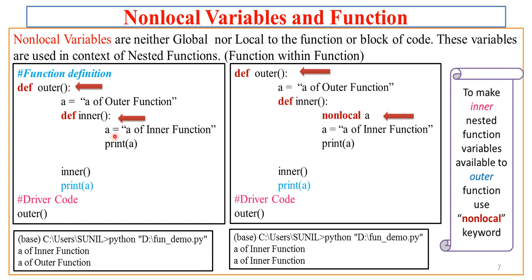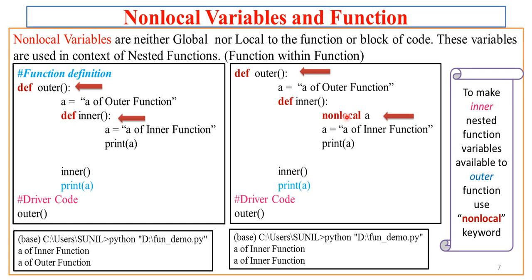Now what if I want this A, that is inner function A, available to the outer function? For this I need to specify that this A should be available outside this inner function, and this specification is done using something called the nonlocal keyword. So here I have modified the code. I have the same code but with one line added in the inner function definition. That is nonlocal A.